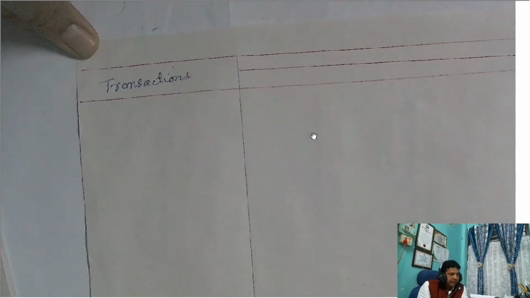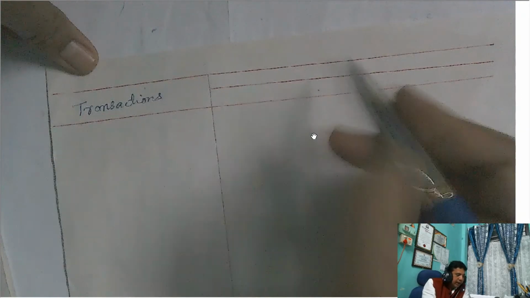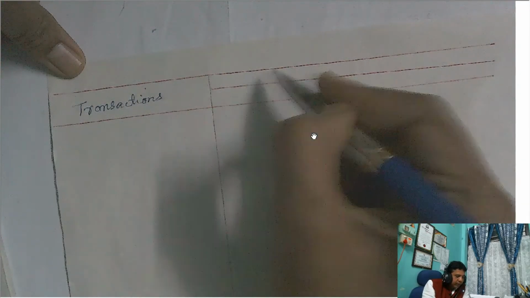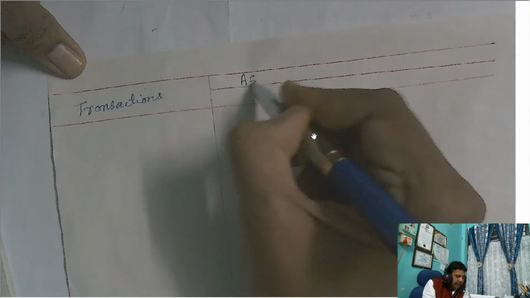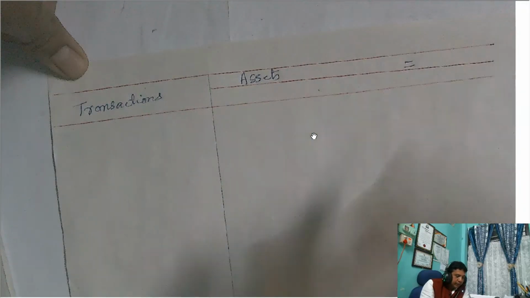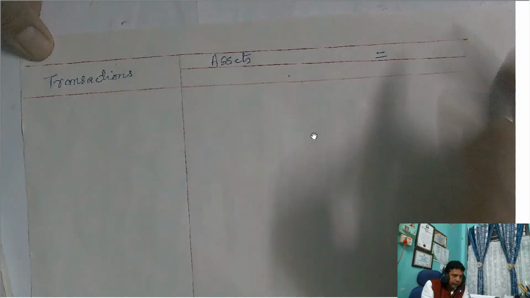You first write the transaction. Then here, this is the two-line dividing. Above, you write the accounting equation formula. You remember the accounting equation formula? Assets equals... so taking the gap, this part I will use for assets, and after equal will be used for recording capital plus liabilities.